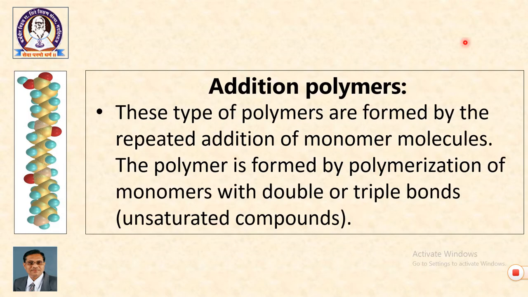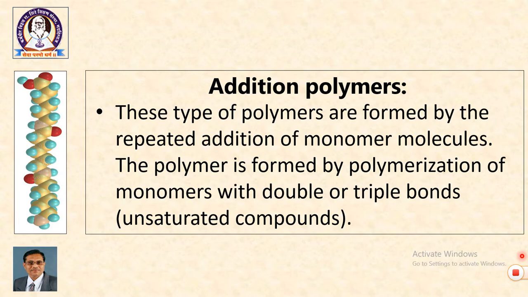The basic question is, what is the concept of addition polymers and what are addition polymerization reactions? Addition polymers. These types of polymers are formed by the repeated addition of monomer molecules. The polymer is formed by polymerization of monomers with double or triple bonds. So, see the concept. The polymers formed by repeated addition of monomers are addition polymers, and this addition polymerization is possible with monomers having double or triple bond, in short multiple bonds.